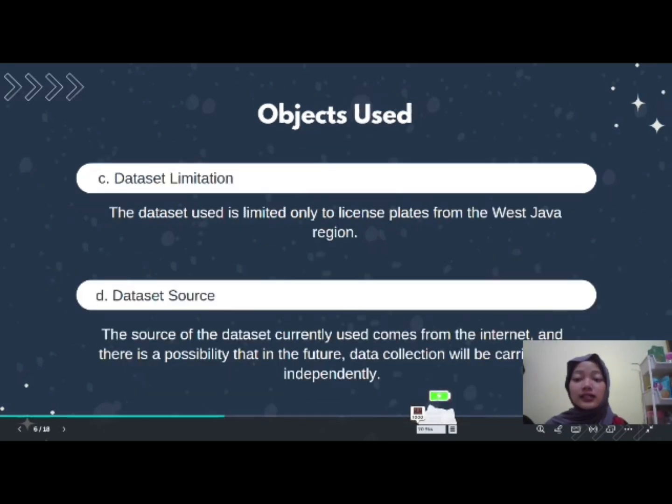As for dataset limitation, the dataset used is limited only to license plates from the West Java region. Dataset source: the source of the dataset currently used comes from the internet, and there is a possibility that in the future, data collection will be carried out independently.